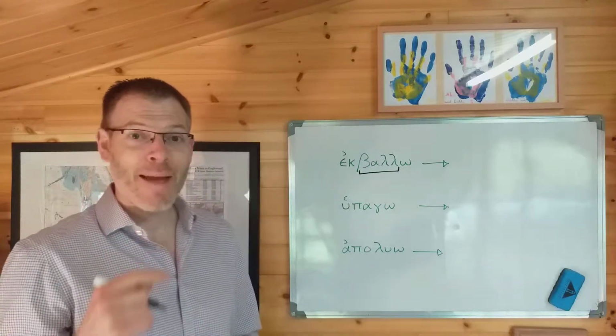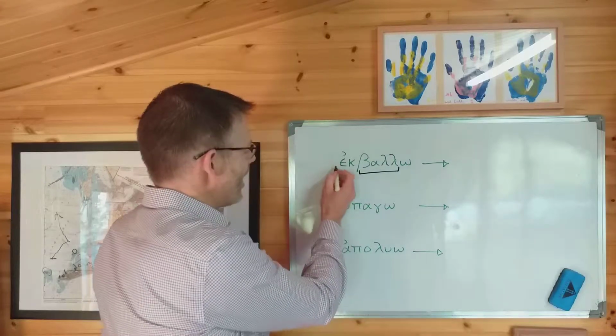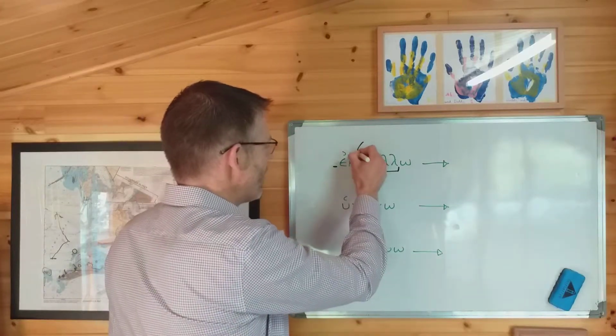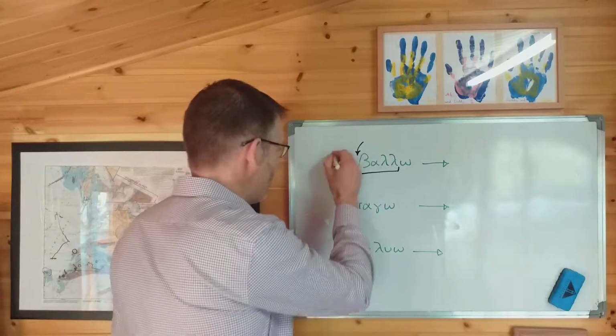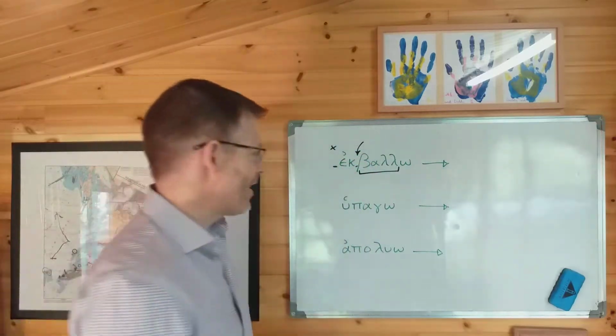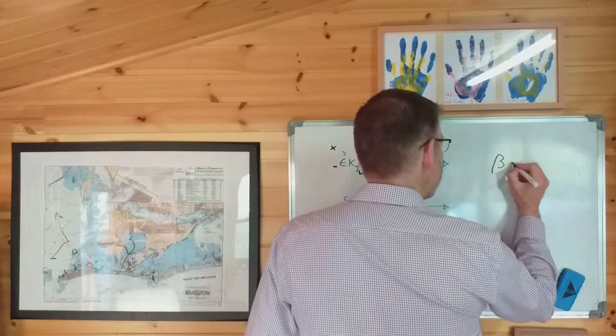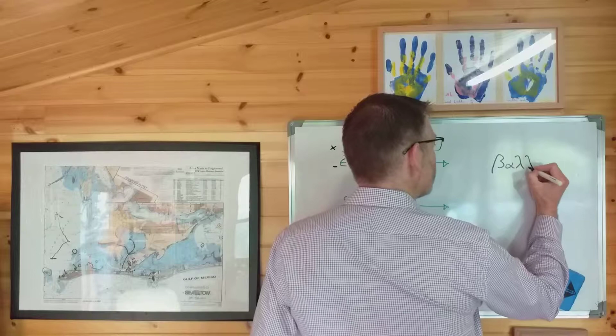And therefore, the epsilon augment, when you want to make it into an imperfect, is not going to attach here, but rather in here. So let's do the stem out here first. We need the stem still: bal.